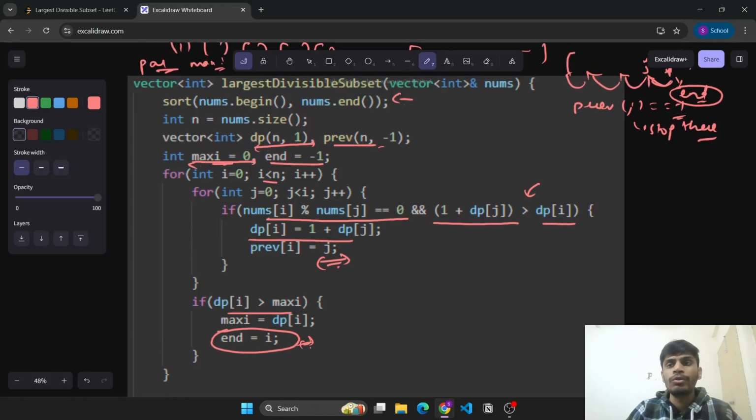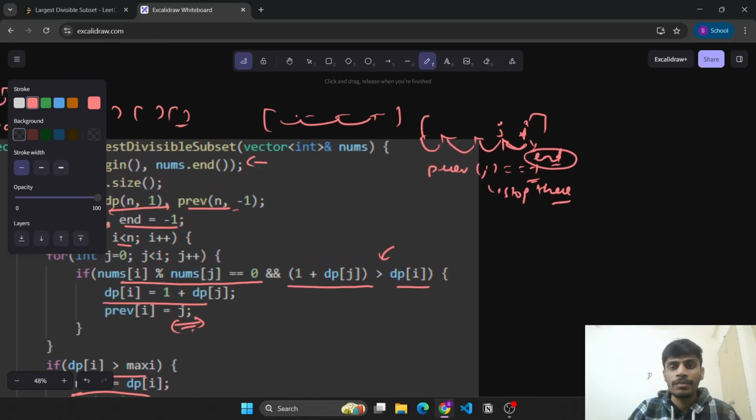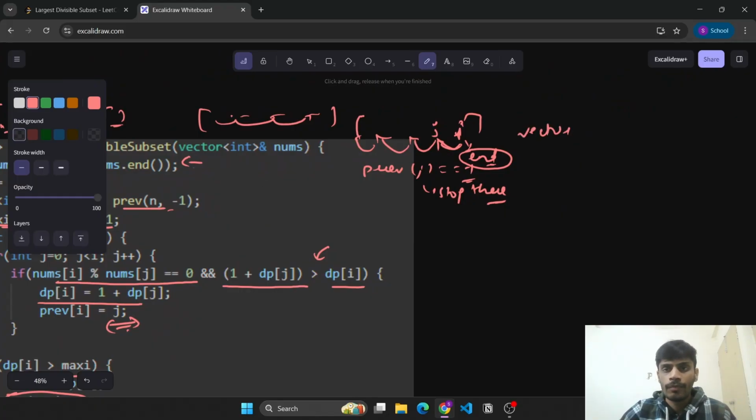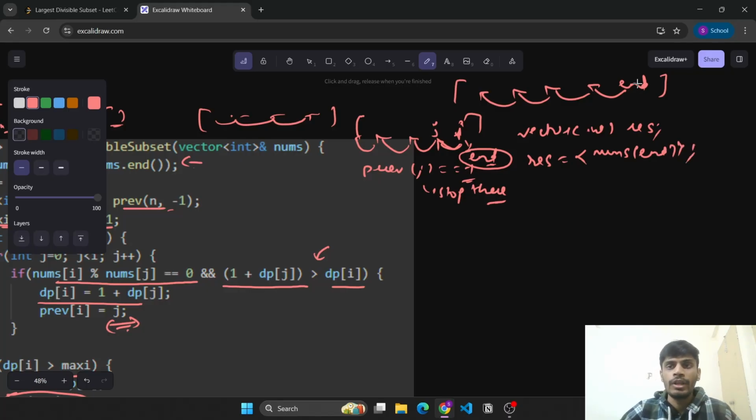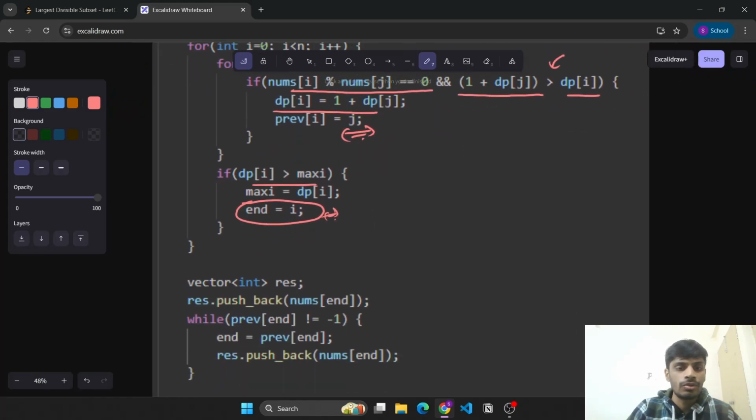Okay, and now we need to reconstruct this answer. So how will we reconstruct? We'll simply create a vector of int called result. We have the end index and we need to move back some steps till we do not encounter a -1 value. So this result should initially have the value nums of end. Now we need to move back. So we'll do this while prev of end is not equal to -1, and we'll keep moving end to prev of end, and we'll keep doing this till we encounter -1.